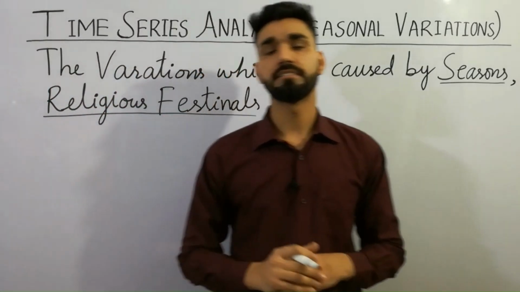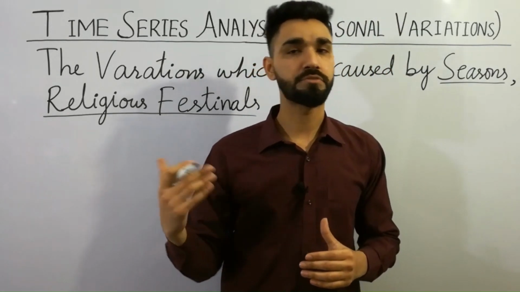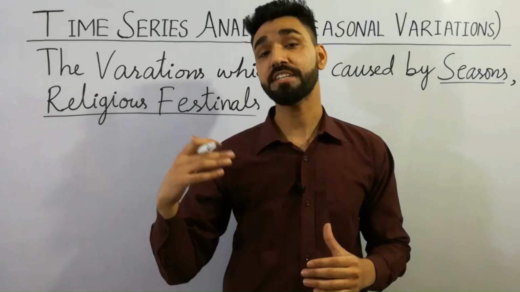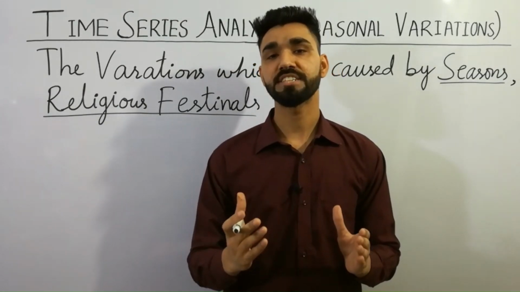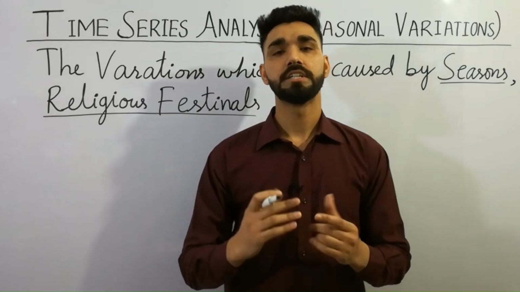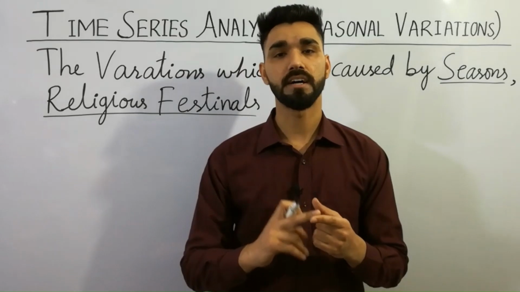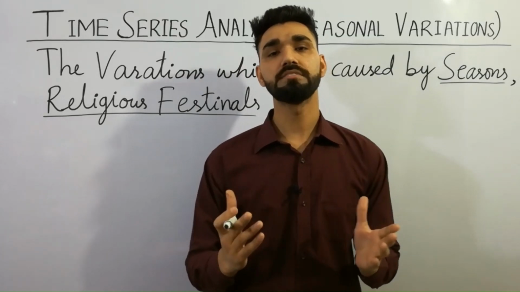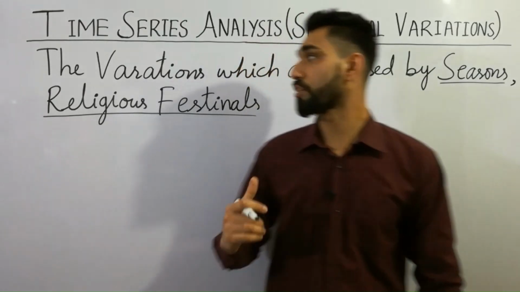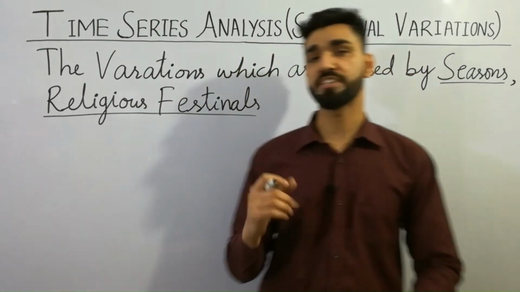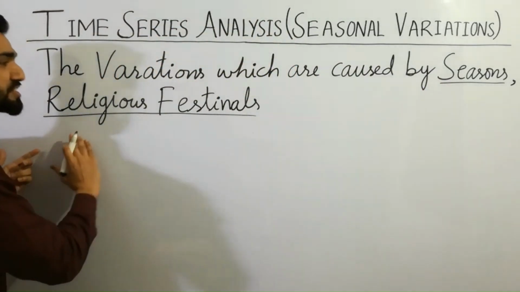For example, we have religious festivals in the year 2022, which was the past year. We have many festivals. We have enjoyed Eid al-Fitr, Eid al-Azha, Diwali, Christmas, all festivals we enjoyed. That is the definition of seasonal variations. So first is seasons, and next is religious festivals.